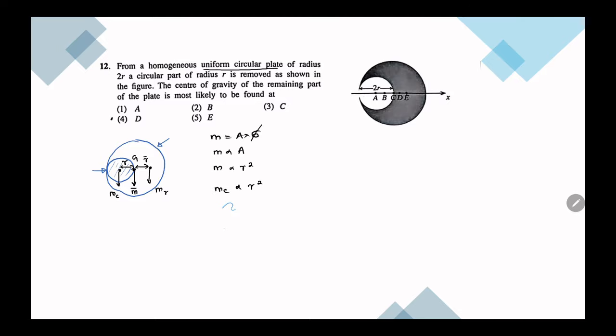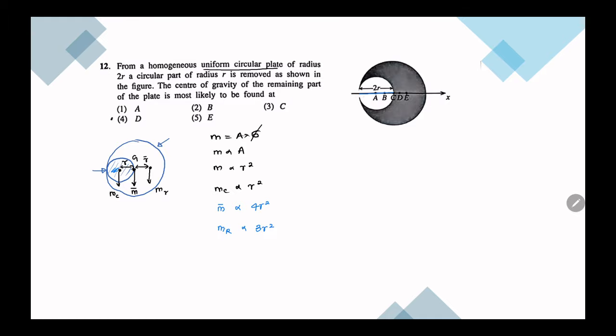When we put the removed part and the remaining part together, it forms a complete circle, m bar, which is proportional to 4r squared. Why 4r squared? Because the large circle has radius 2r. So we have to square it. Now we can get the mass of the remaining. Remaining is proportional to the difference of them, right? 3r square.